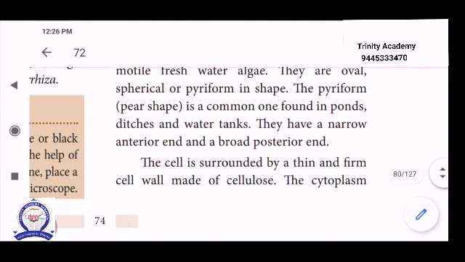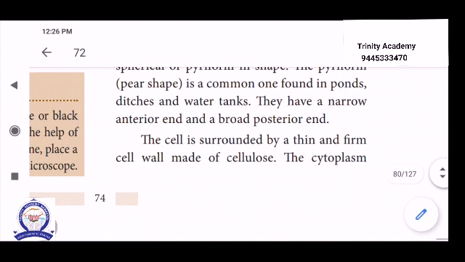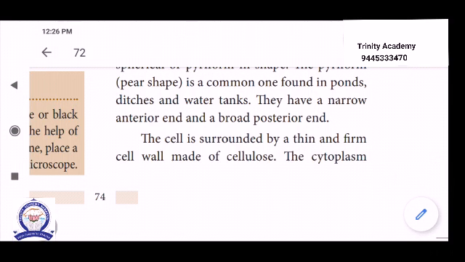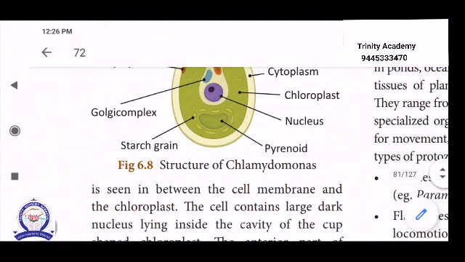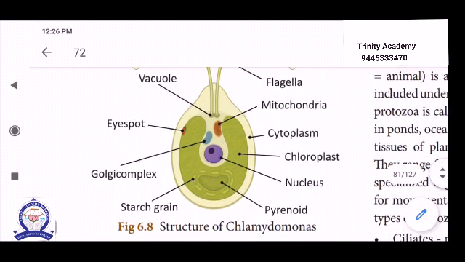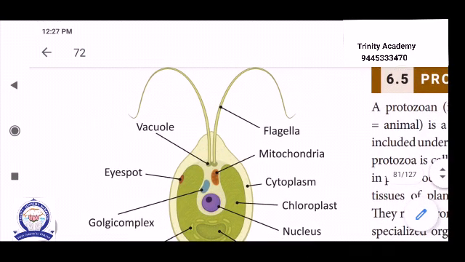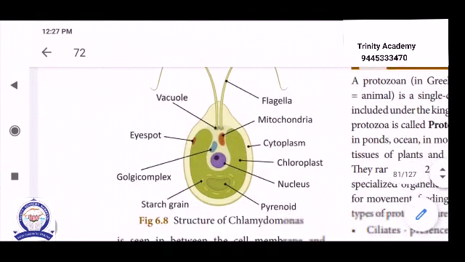They have a narrow anterior end and a broad posterior end. Then the cell is surrounded by a thin firm cell wall made up of cellulose, like in plants. Then the cytoplasm is seen between the cell membrane and the chloroplast. See the picture, this is the structure of Chlamydomonas.